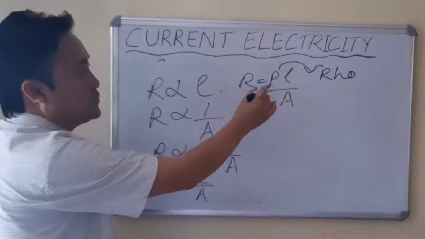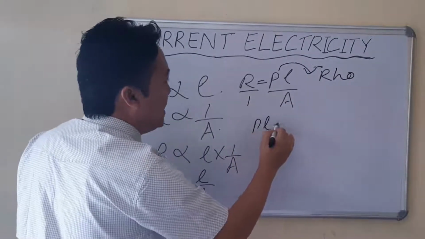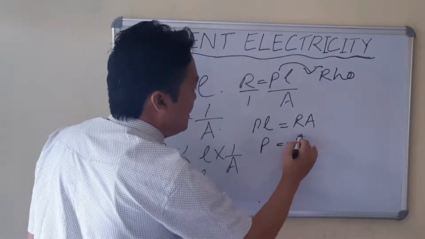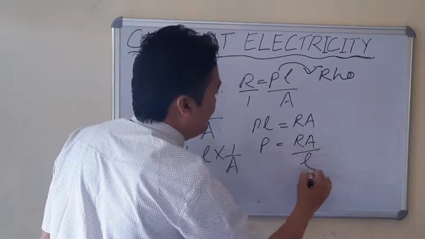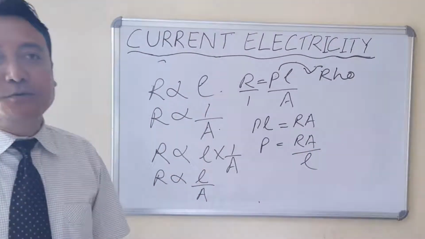Okay, so R equals ρL divided by A, or I can cross multiply here: ρL equals RA, or ρ equals RA divided by L. Understood? So this is specific resistance or resistivity.